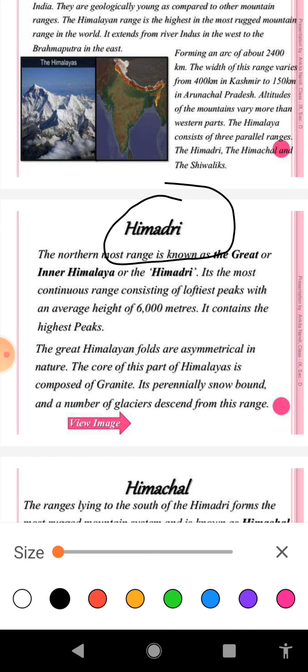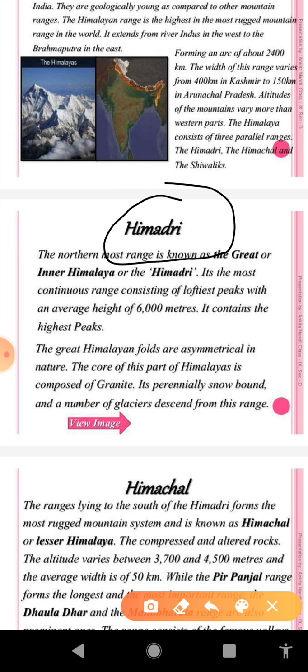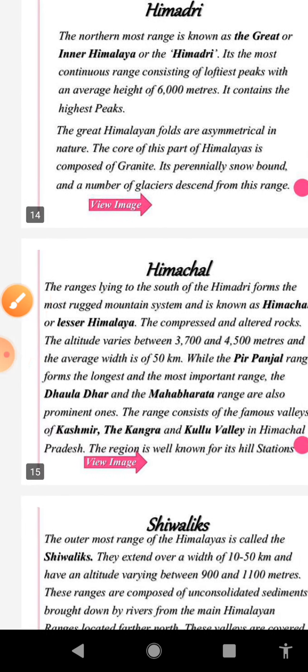Average height is about 6000 meter above the mean sea level. It contains some of the world's highest peaks like Mount Everest, Kanchenjunga, Nanga Parbat, Nanda Devi, etc. Then this range of the Himalaya is covered with snow or ice sheets throughout the year. Next point, the core of this range of the Himalaya is composed of granite. So these are the important characteristics of Himadri.